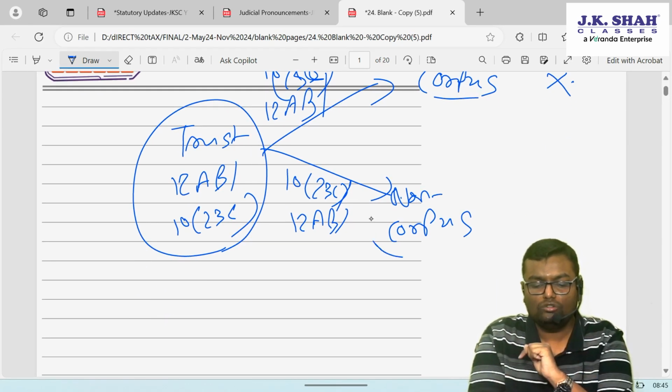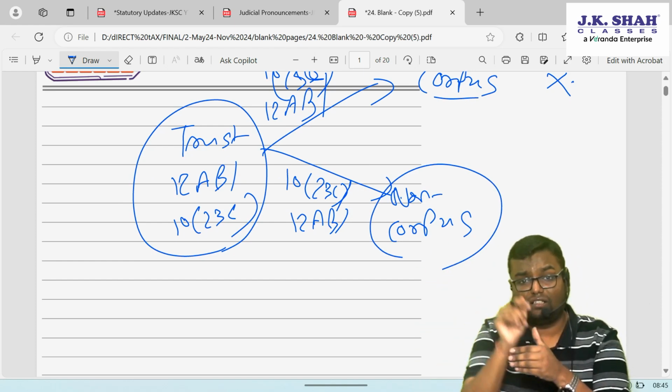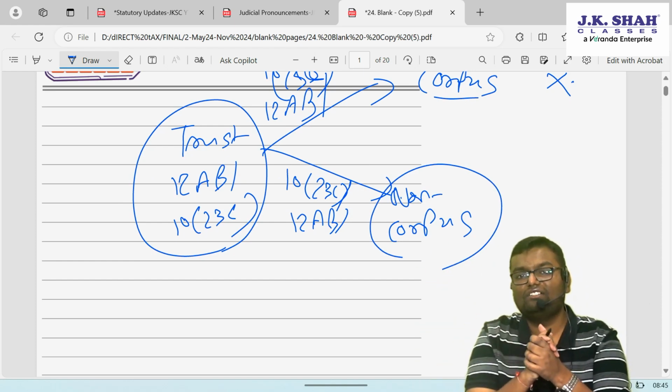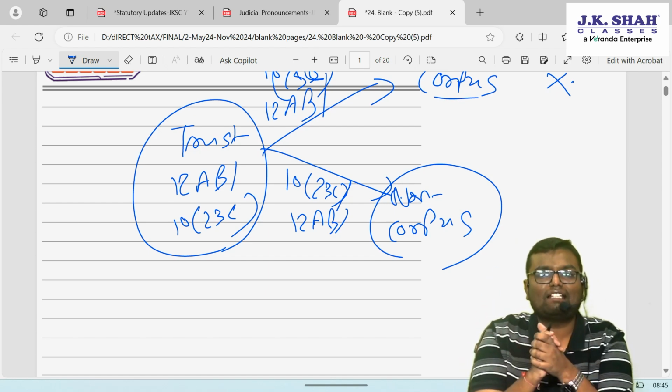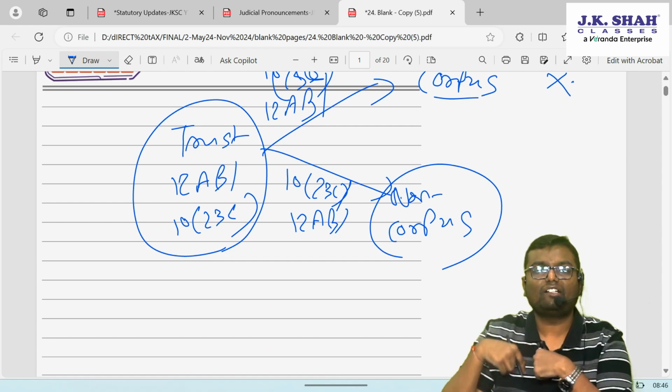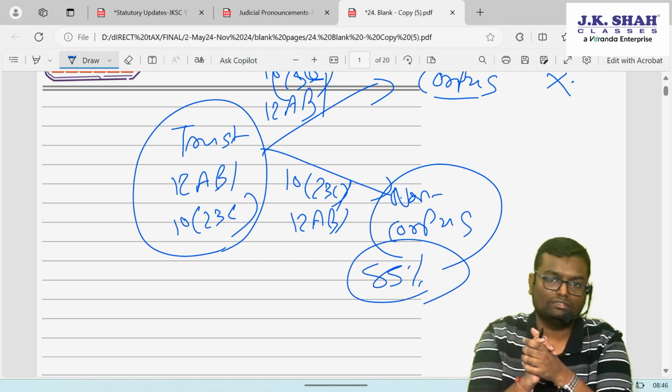However, if you donate to non-corpus fund of some other trust, then to that trust 15% exemption will be available. So to that trust only 85% income will be taxable, and hence for the donor trust also application will be allowed up to 85% of such donation.